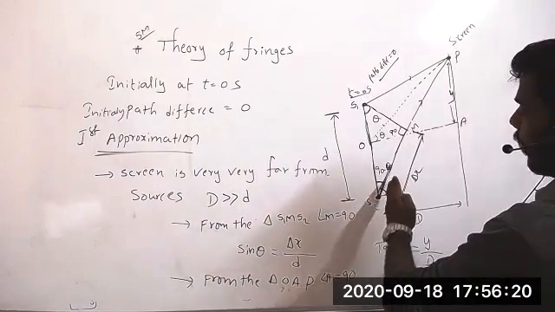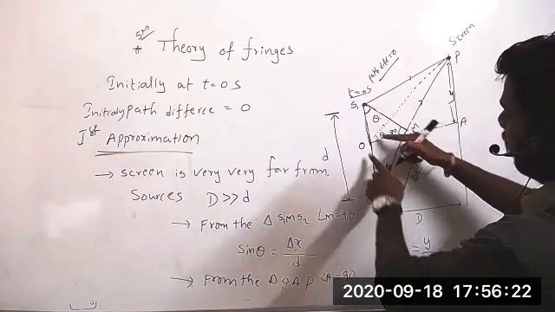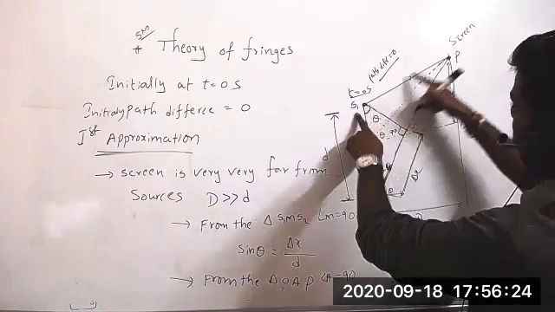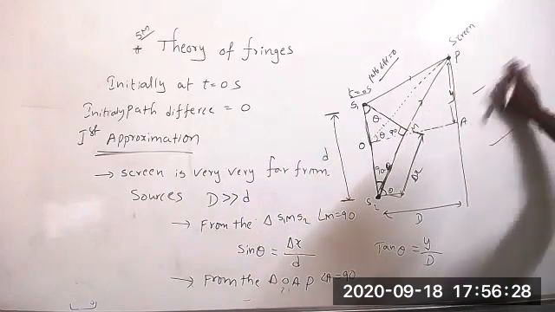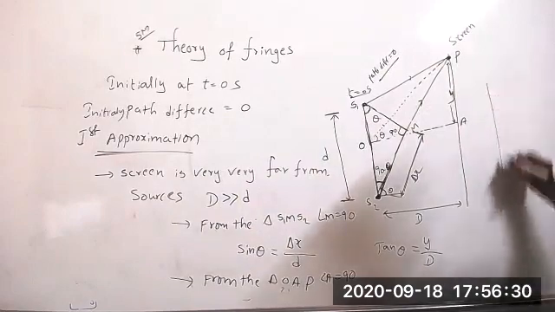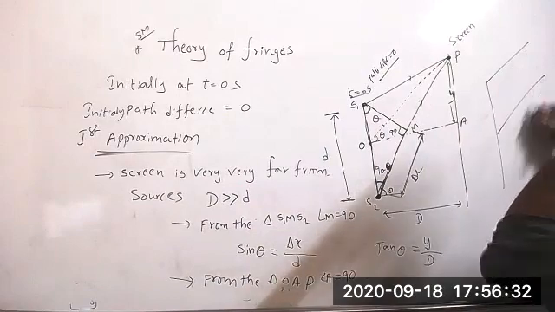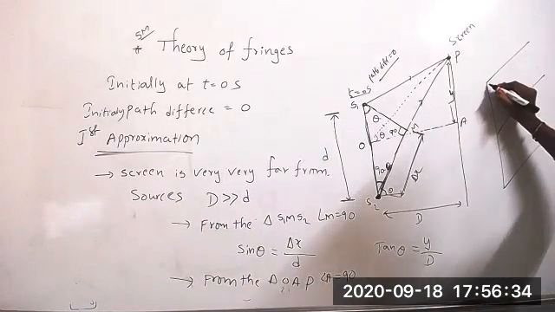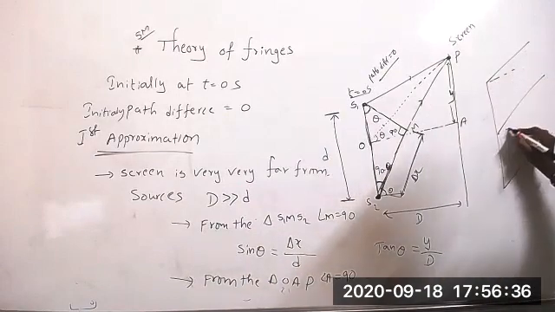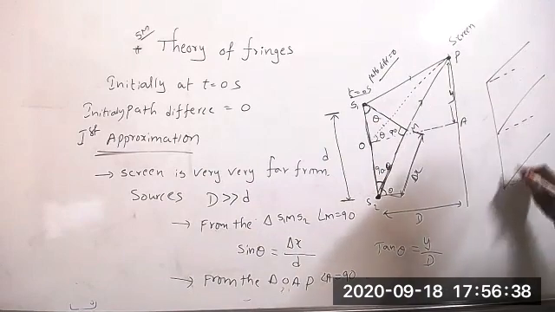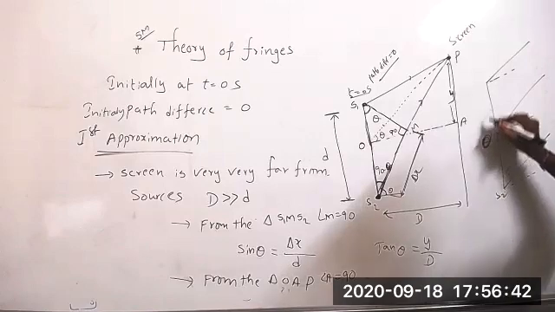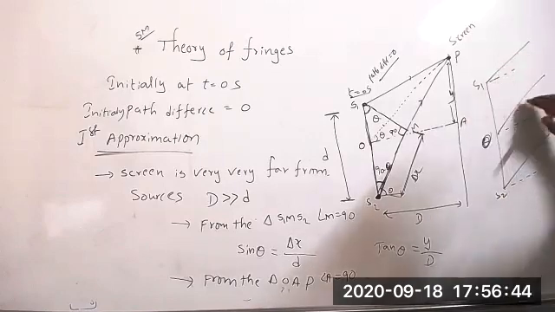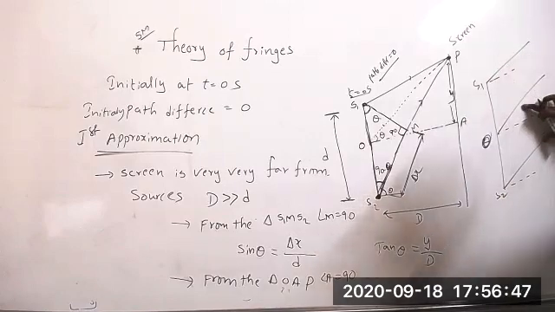So these three lines, S2P, OP, S1P, are parallel to each other.